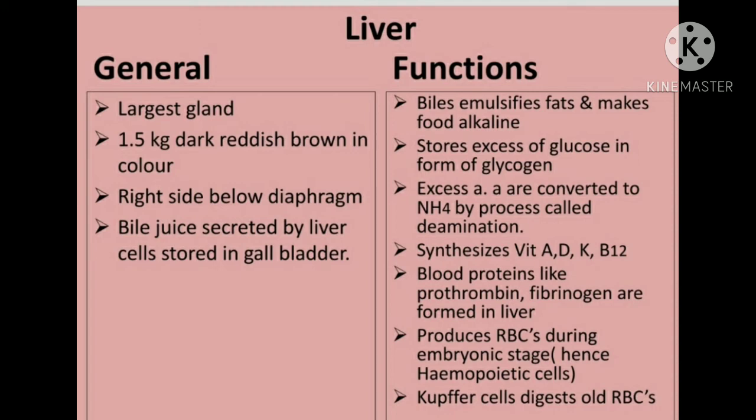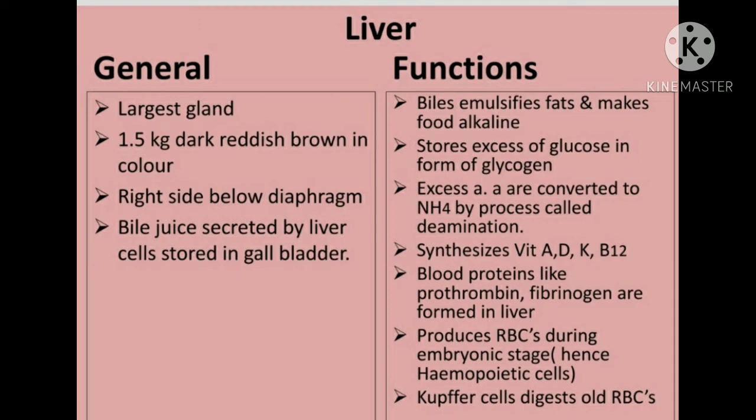Coming to the next point, liver also synthesizes vitamins A, D, K and B12. Then what next?